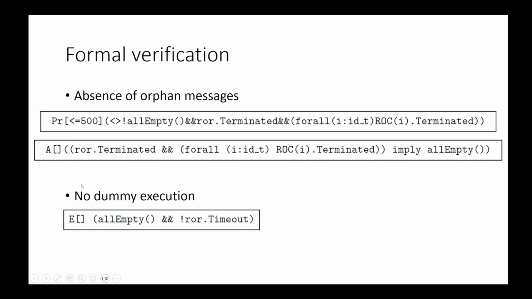We also have the verification of other side properties. For example, this is a property checking that there is never an execution where in all states the buffers of the services and the orchestrator are empty. This property is satisfied. We only had to rule out the execution in which the orchestrator experiences a timeout before any messages have been exchanged between the orchestrator and the services. This was the only, let's say, dummy execution of the model that is ruled out with this conjunction here.